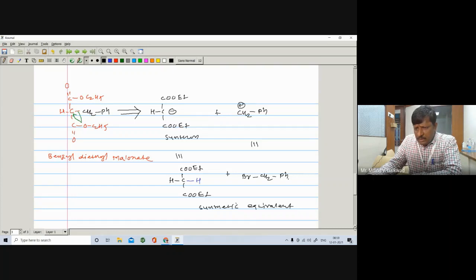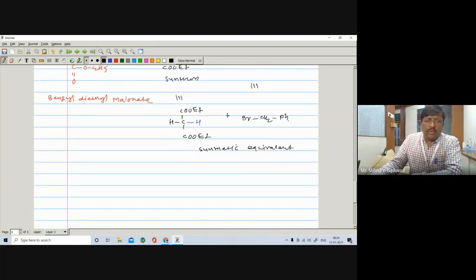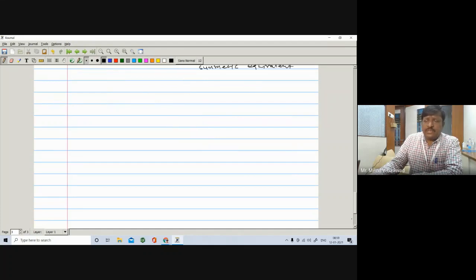Now we have to write down the net reaction, and we have learned already the net reaction, how to add R group on the malonic ester. Let us see how to add R group on the malonic ester. The starting compound is your malonic ester.